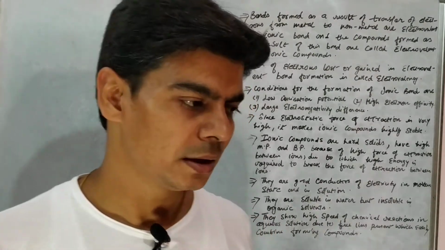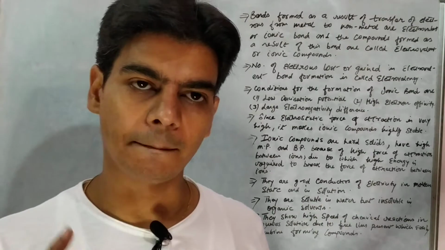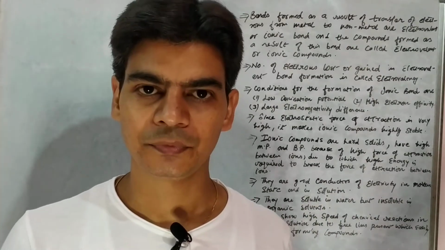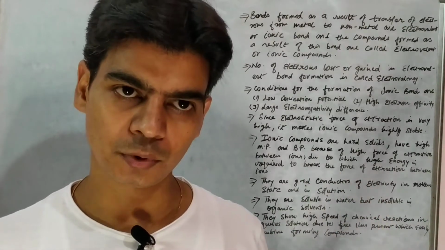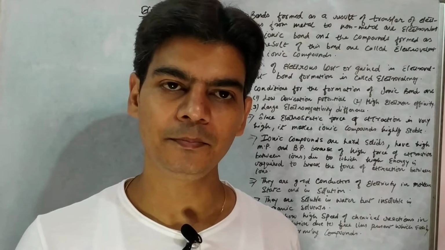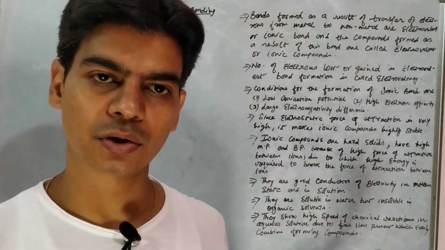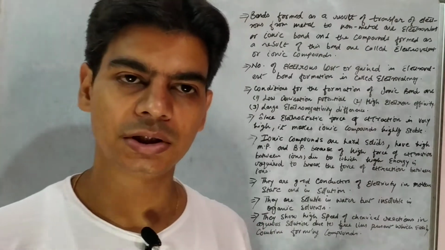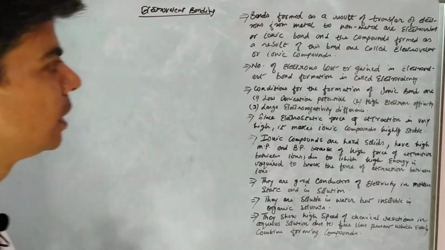That is, a metal atom will combine or chemically react with a non-metal atom to attain stability. Both the metal atom and the non-metal atom, after forming an electrovalent bond, will attain 8 electrons in their outermost shell.